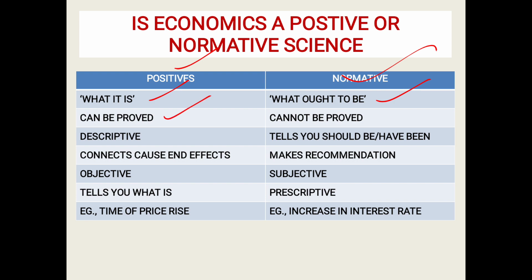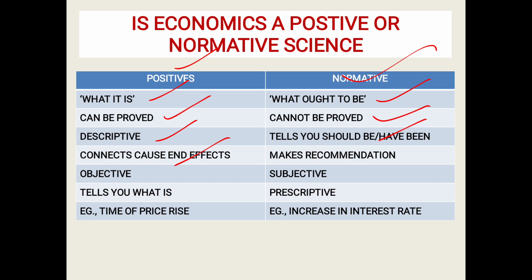Positive can be proved. This cannot be proved, because as we give various ideas, various ideas pour in when it comes to argument.